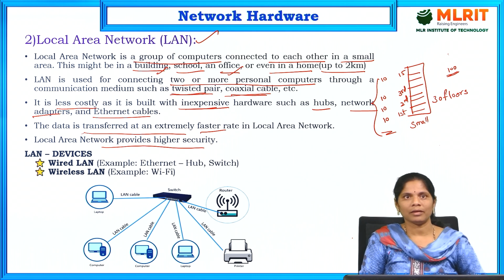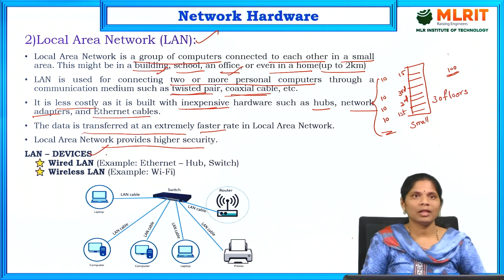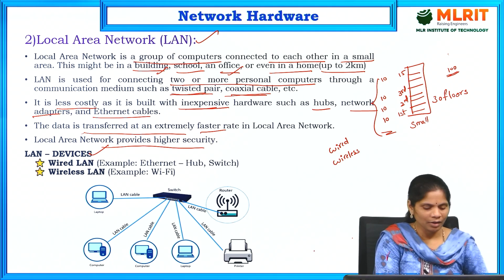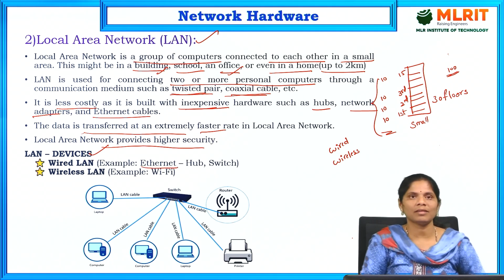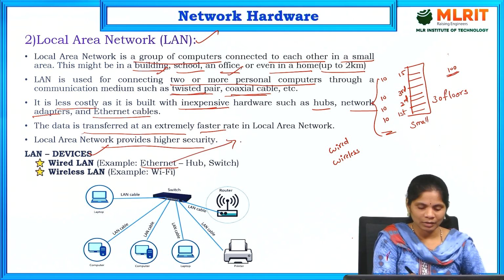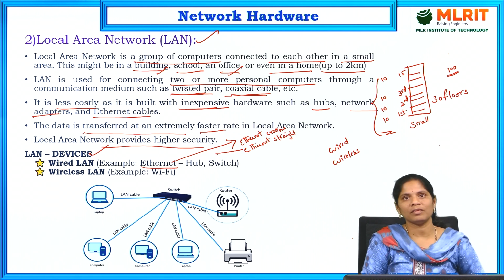That is LAN. So, the LAN devices, whatever connecting the devices, that may be wired LAN or wireless LAN. Wired and wireless. If it comes to wired LAN, Ethernet is an example for wired LAN. So, Ethernet is also divided into 2 ways: Ethernet crossover cable is there. Ethernet straight through cable is also there. These are the 2 types of cable.